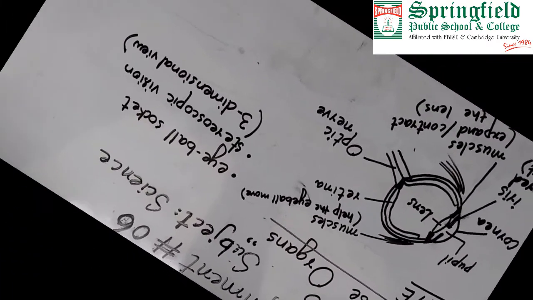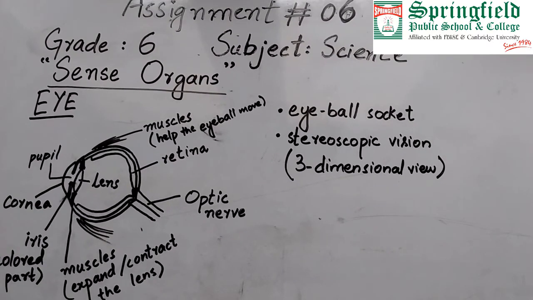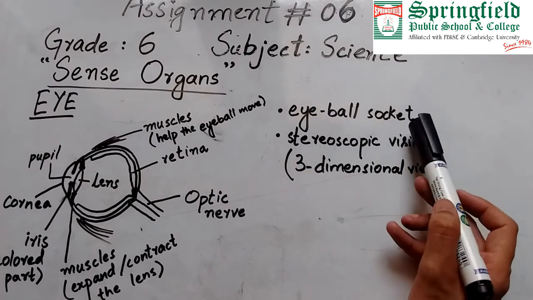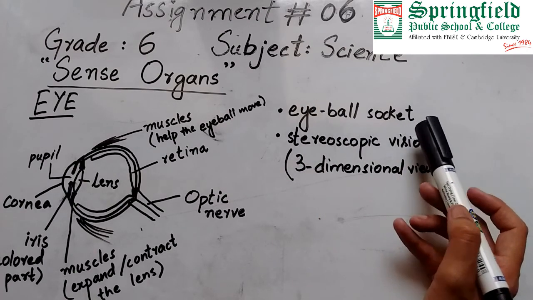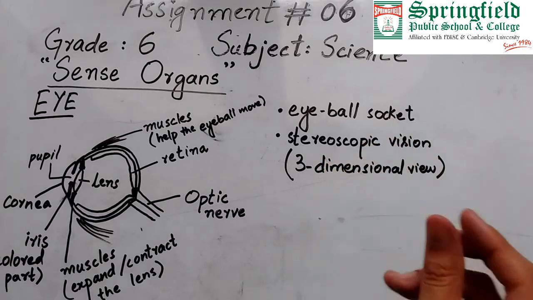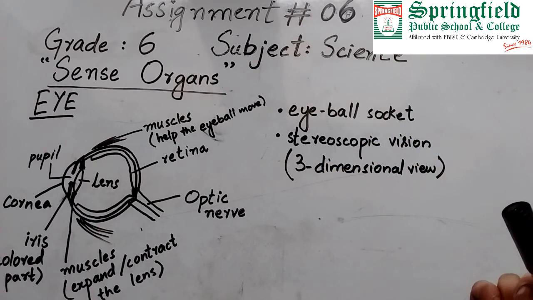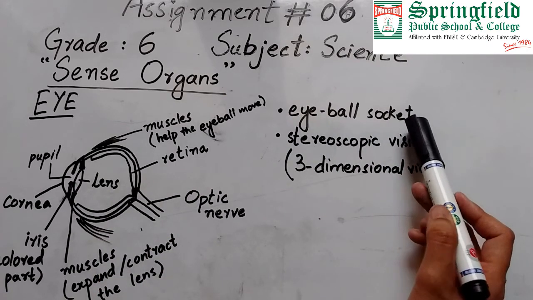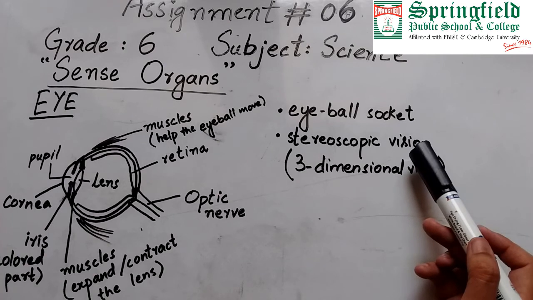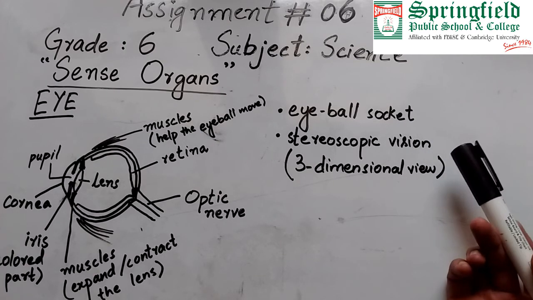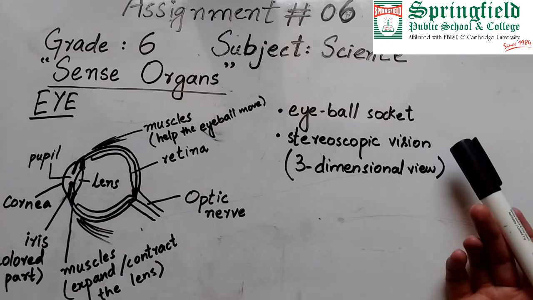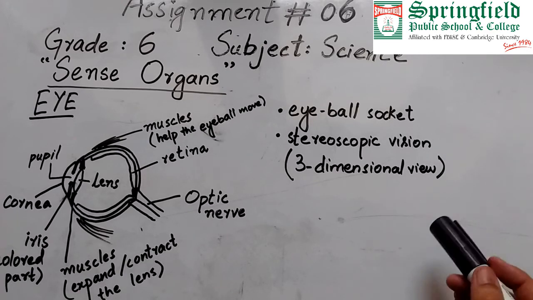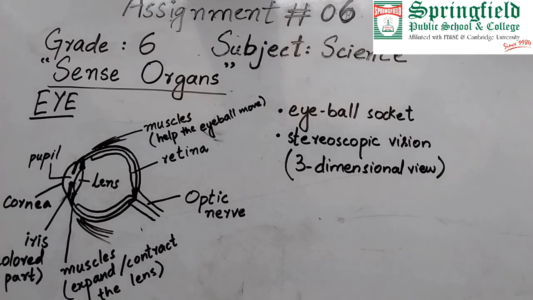Here is the organ which we are going to study. It is eye. Eye is present in the skull in a hollow place, which is known as eyeball socket. These are hollow empty spaces in the skull where the eyeball gets adjusted. It is attached with the help of these muscles with the bones of the skull. The eye provides us stereoscopic vision. Stereoscopic vision is that vision in which we can see even the depths of the thing as well. We call it 3-dimensional view.